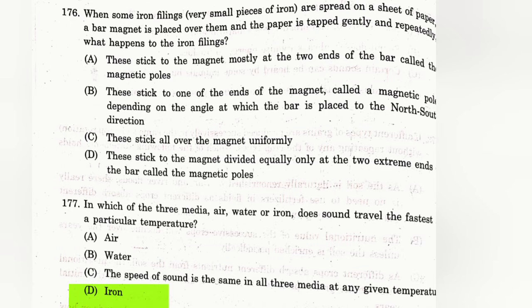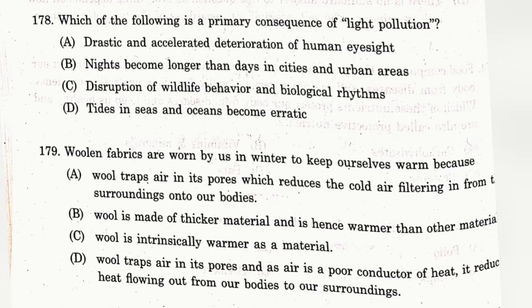Question number 178. Which of the following is the primary consequence of light pollution? The answer is C. Disruption of wildlife behavior and biological rhythms. Question number 179.